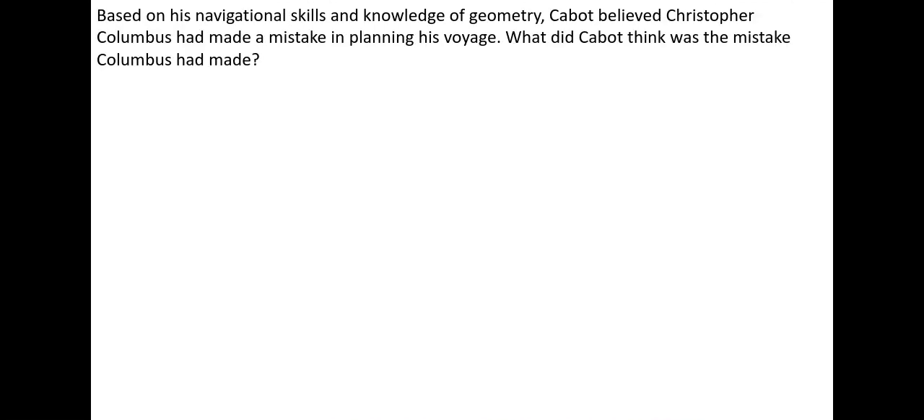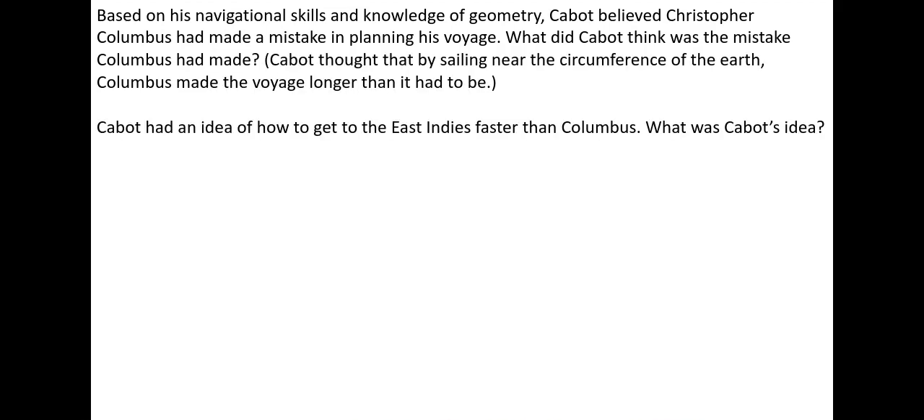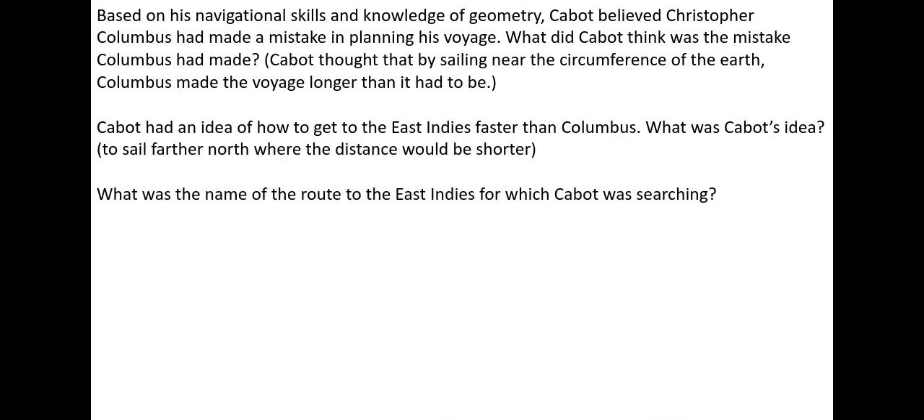Based on his navigational skills and knowledge of geometry, Cabot believed Christopher Columbus had made a mistake in planning his voyage. What did Cabot think was the mistake Columbus had made? Cabot thought that by sailing near the circumference of the earth, Columbus made the voyage longer than it had to be. Cabot had an idea for how to get to the East Indies faster than Columbus. What was Cabot's idea? To sail farther north where the distance would be shorter.